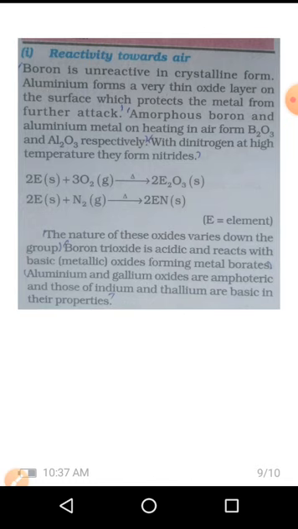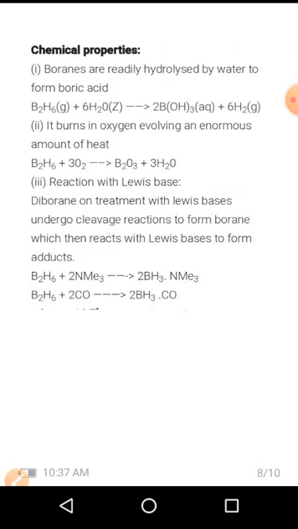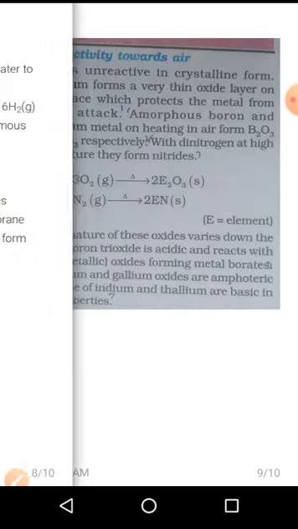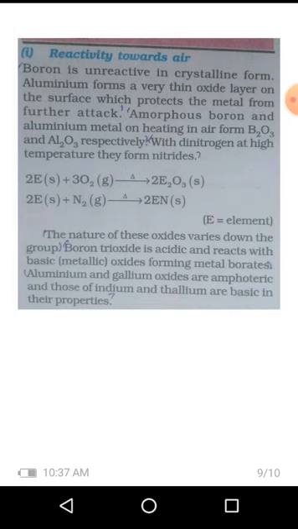With dinitrogen at high temperature they form nitrides also. Here E stands for a group 13 element. When it reacts with oxygen, it produces E2O3, and when boron or aluminium reacts with dinitrogen, it produces EN, where E is the element.